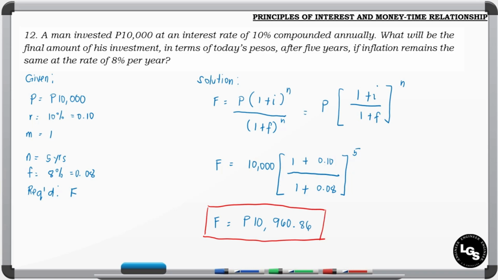So I repeat, for I and F, this should always be presented annually, per year, and the same with the number of years. So in case the I is not compounded annually or not presented as per year, you need to get its EIR or the effective rate of interest, because EIR is always presented per year to be consistent with the annual inflation rate.